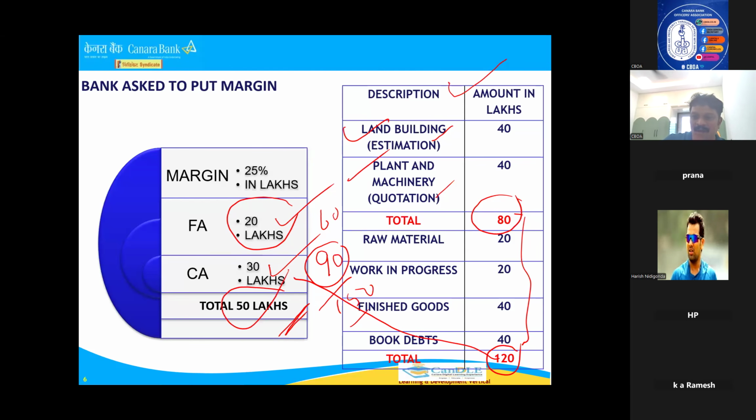So generally once this project has come, 200 lakhs, we should ask the customer for 25%, which I told is coming to 50 lakhs. Please bring your margin, or I will visit your unit and ensure that this much amount you have already invested. Otherwise, we will give 100% finance. If we give 150 rupees for 150 rupees of stock, it means there is no margin in the business. Okay, this is with regard to margin. The manager should always ask the borrower for this 25% money. Okay. Now let us see in a balance sheet how it comes.